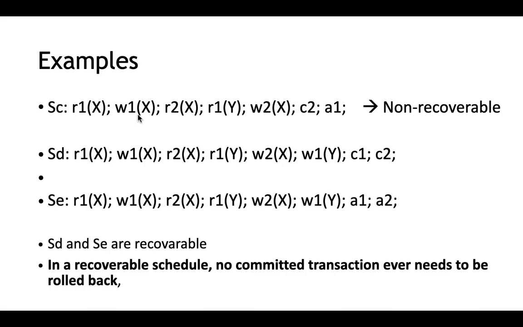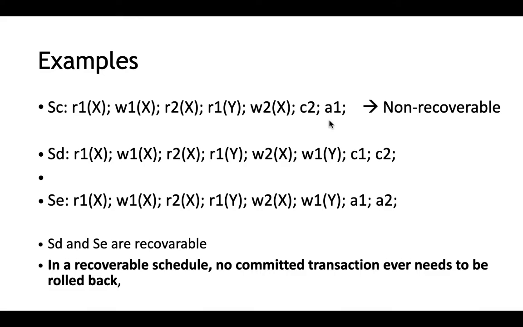Now what does the property of a recoverable schedule say? It says that the first transaction should have committed before the second transaction commits. But later on we can see in the schedule the second transaction commits first and after that the first transaction gets aborted. Now if this transaction gets aborted, we should actually abort the second transaction also. But the property says once a transaction is committed, we cannot abort that.